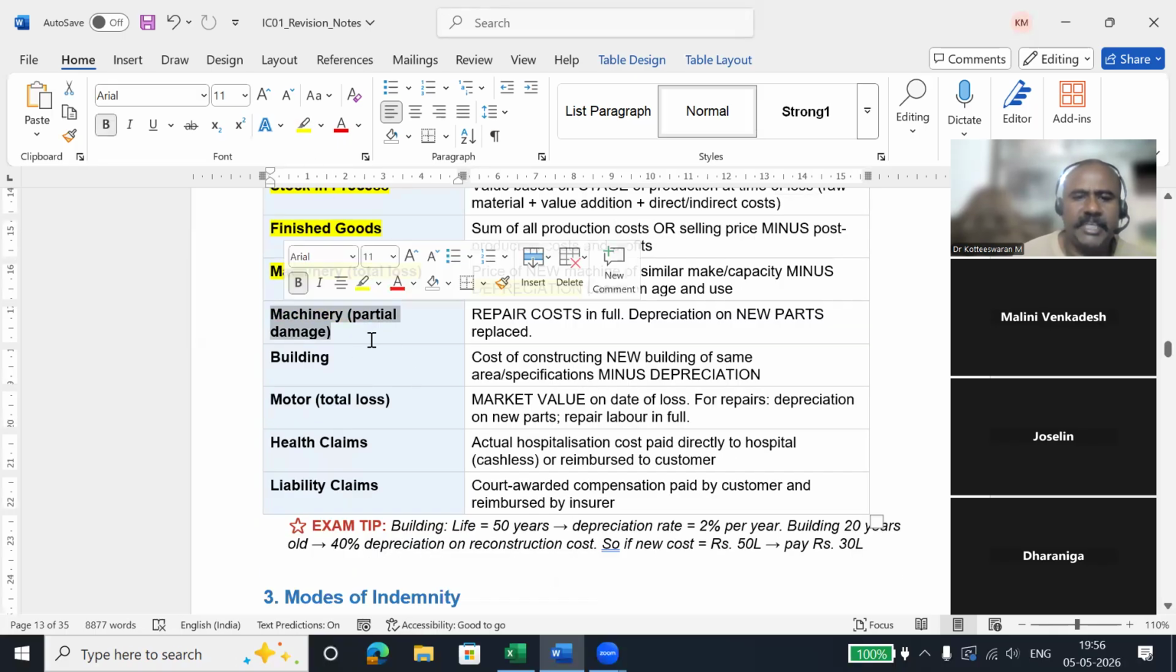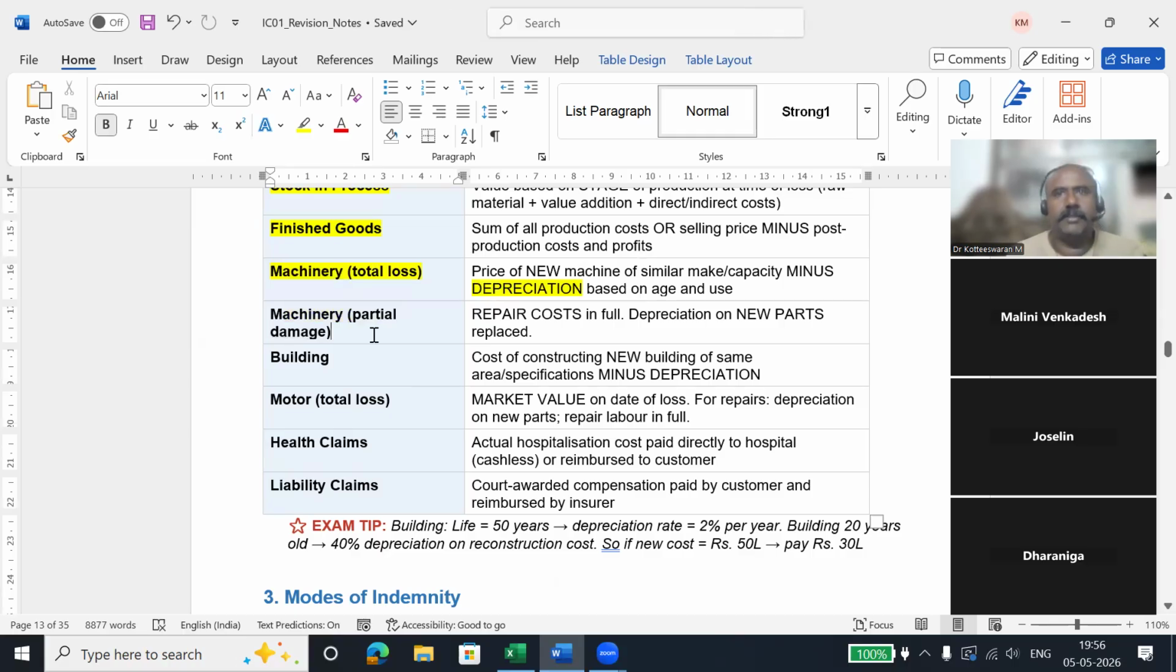So machine partial damage means the machine is good, the machine is not totally lost. Some part of the machine is getting lost. So for that, if some part of the machine is getting lost, what is the indemnity? The insurance company will pay the replacement cost minus depreciation. It is already old, so they will reduce the depreciation on the new cost, on the new parts repaired.